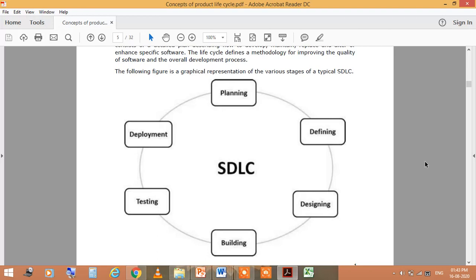You see here, as I told you, that for this development process there are a number of phases, and the first phase is the planning phase. Okay, so first of all you have to plan what the user or customer requirement is. As per the requirement, after that you analyze it and okay fine, this is your requirement for this purpose, and you can decide how much money you take to build that software. So planning is important. And the next is the defining.